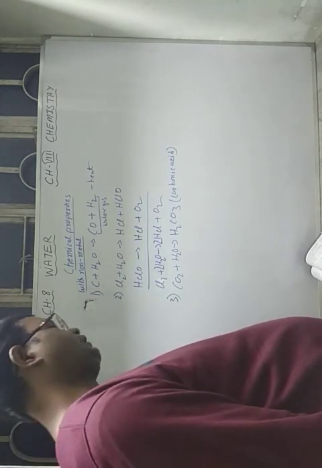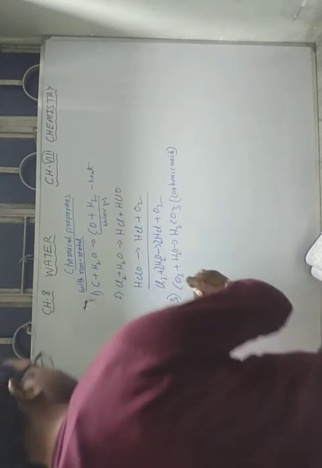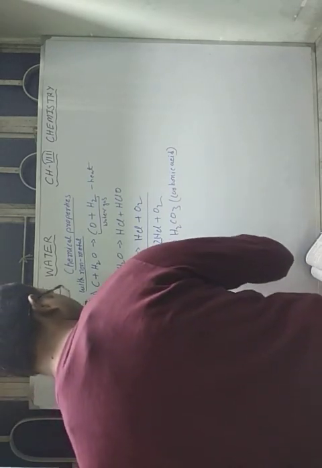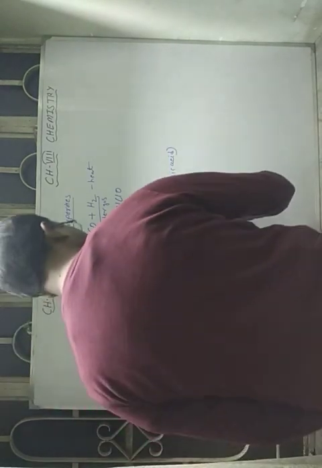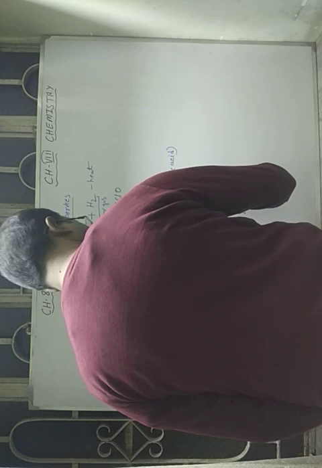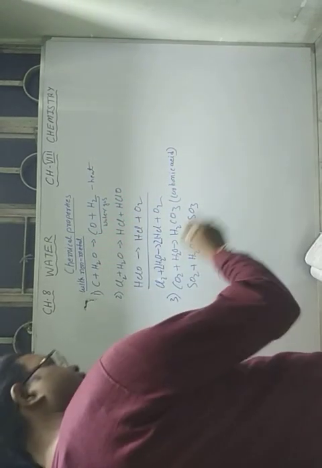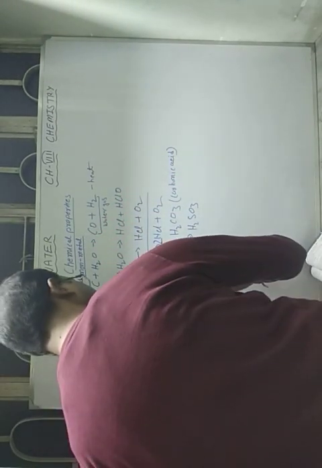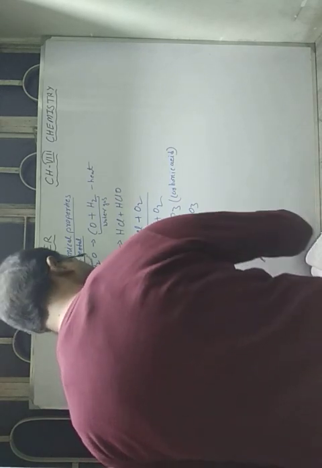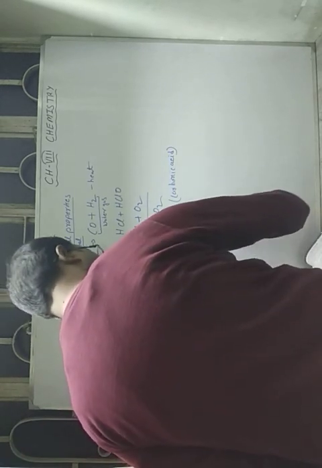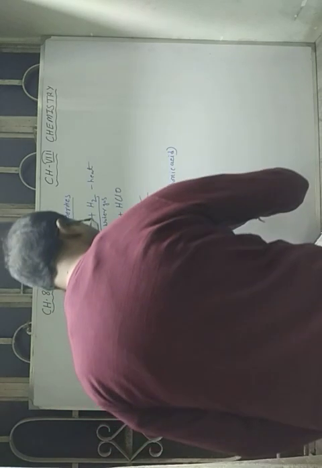Next, with sulfur dioxide, when SO2 reacts with water, what will we get? It will give H2SO3. When further H2SO3 reacts with oxygen, it gives H2SO4.